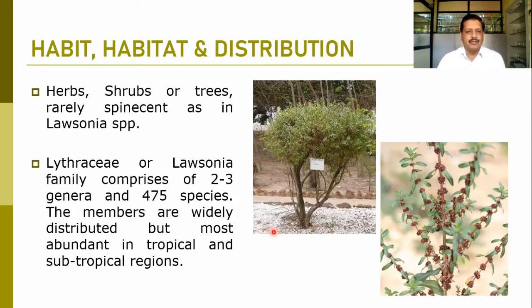Lythraceae, or we can say it is the Lawsonia family, having about 475 species. The members are widely distributed, but most abundant in the tropical and subtropical areas. It is normally not observed in the temperate zone, colder zones. So it is typically found in the tropical zone of the world.